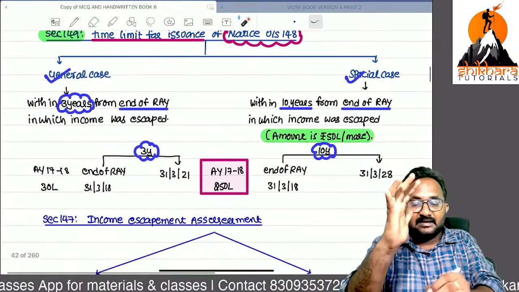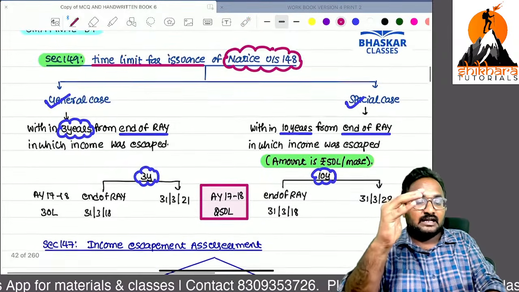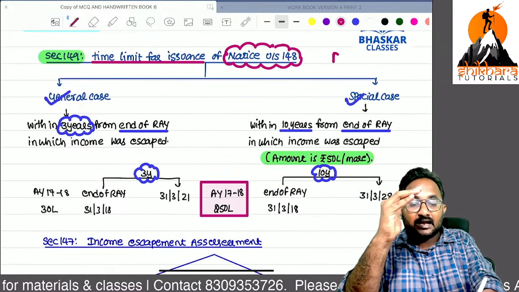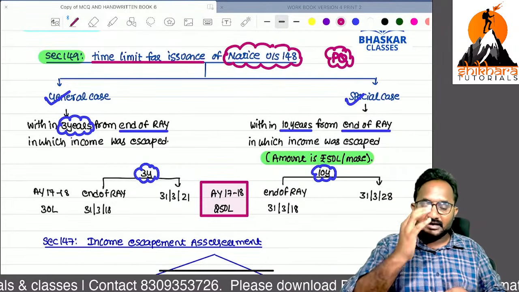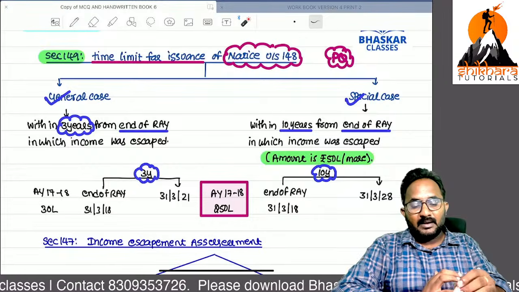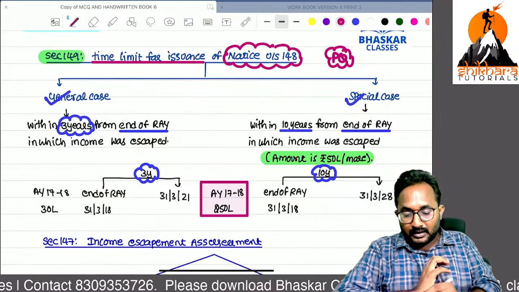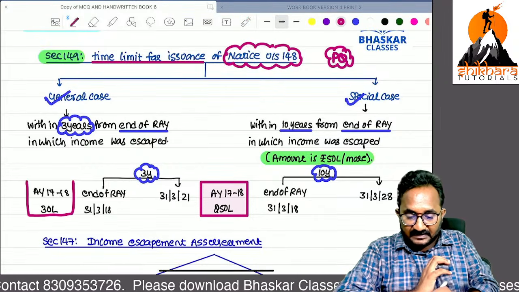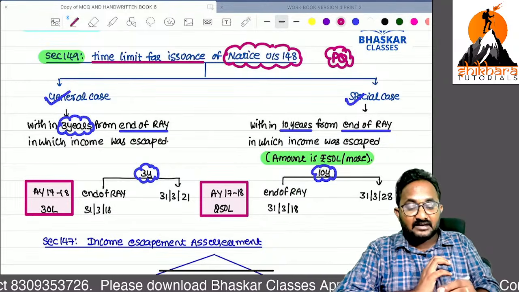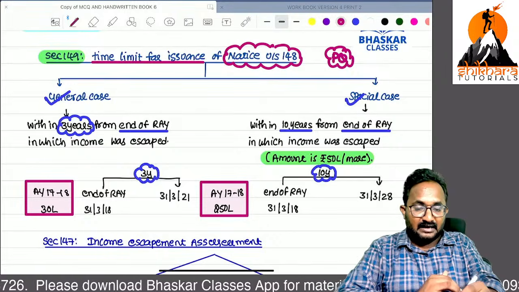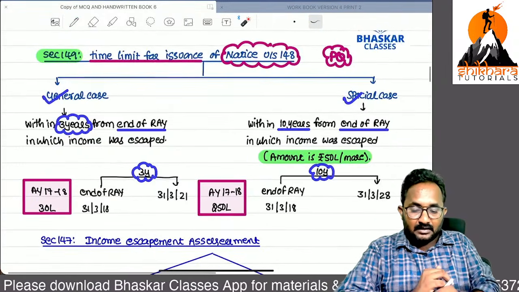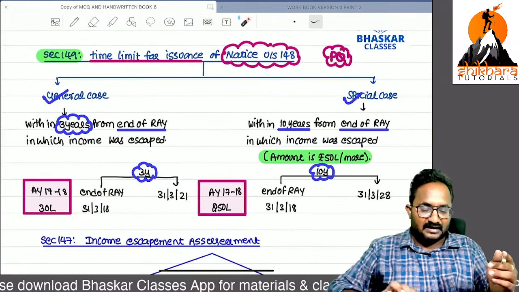So time limits, if you remember, mostly we get the practical questions from this concept only. They will give you the time, so based on the income escaped we have to decide whether it is a general case or a special case. From the end of the relevant assessment year, if it is a special case, within 10 years at any time we can send the notice. Here, within 3 years at any time we can send the notice.